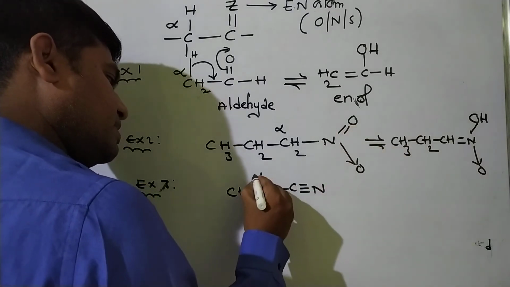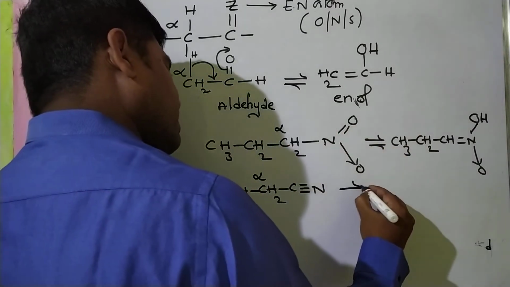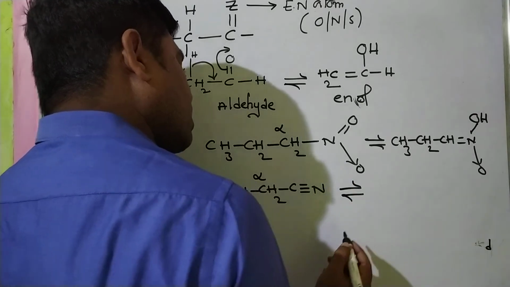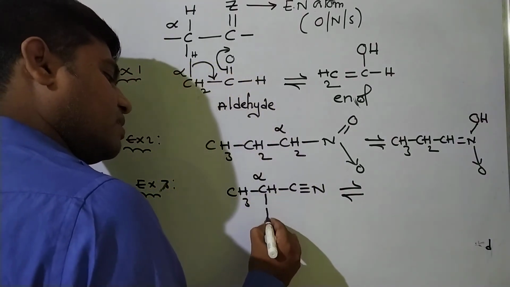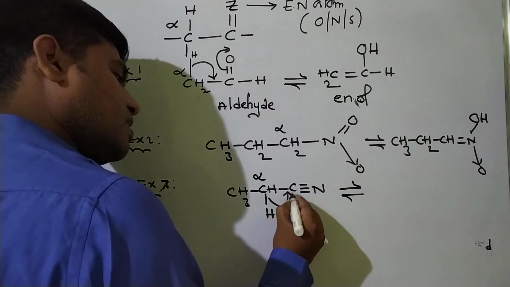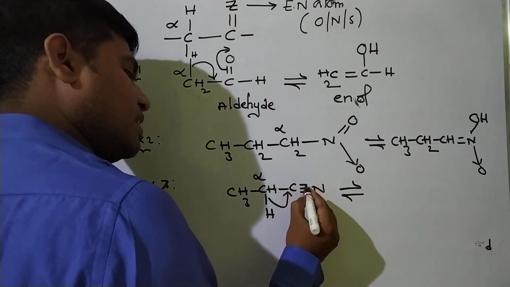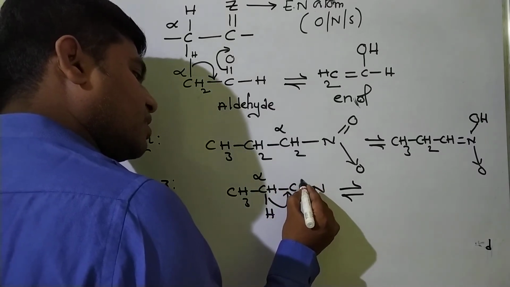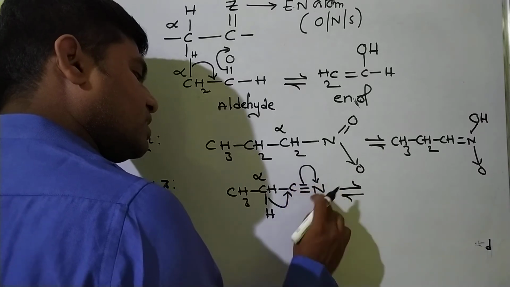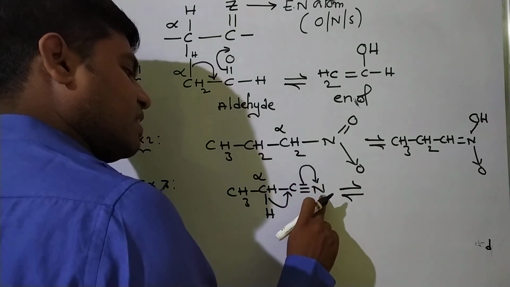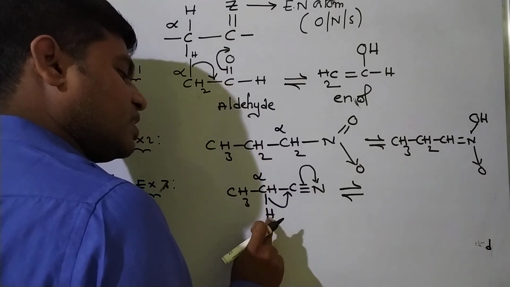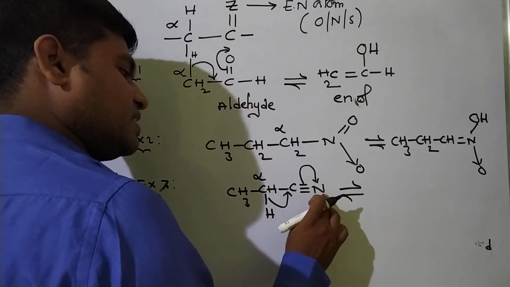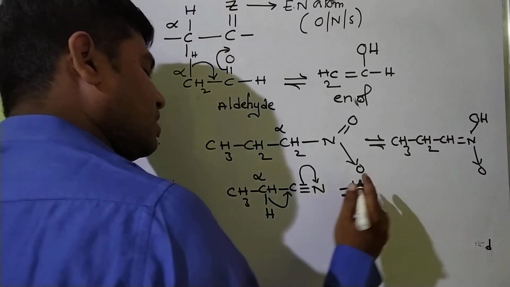Now this is alpha, and here also tautomerization takes place. One hydrogen migrates like this. One of the 2 pi electron pairs migrates towards nitrogen, so nitrogen acquires a negative charge. The hydrogen atom departs as H plus and combines with the negatively charged nitrogen.